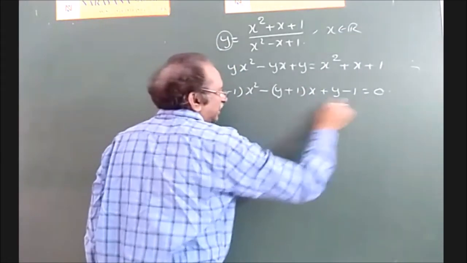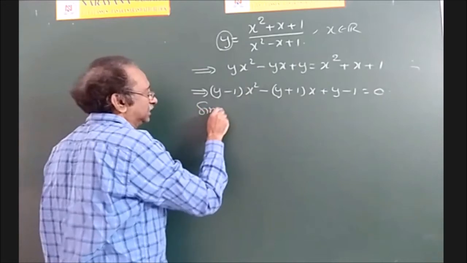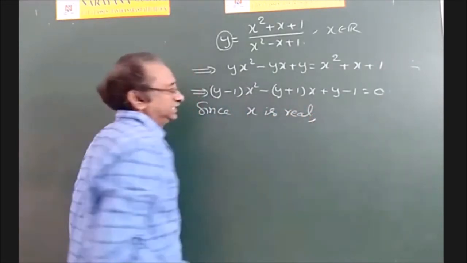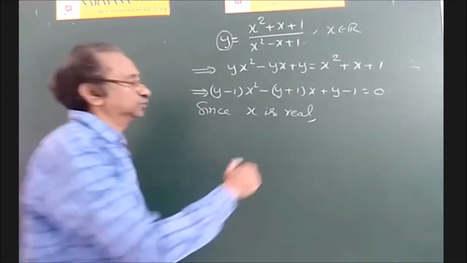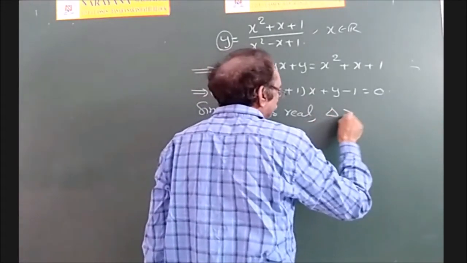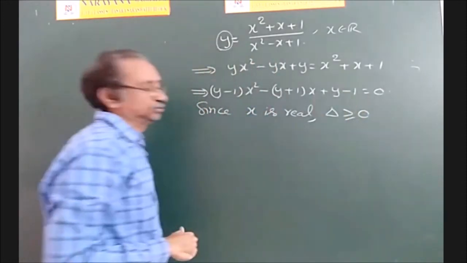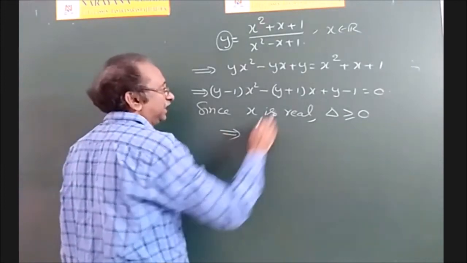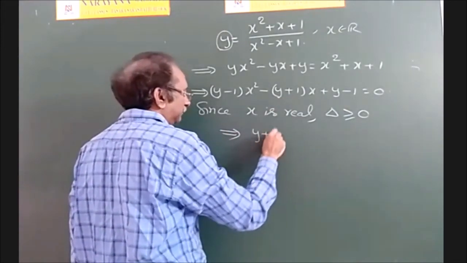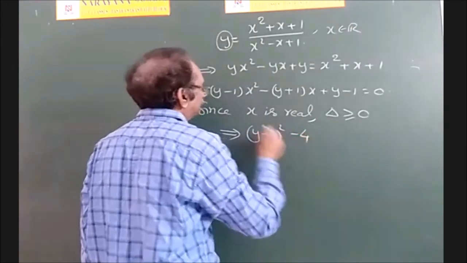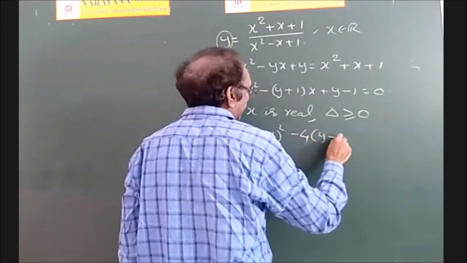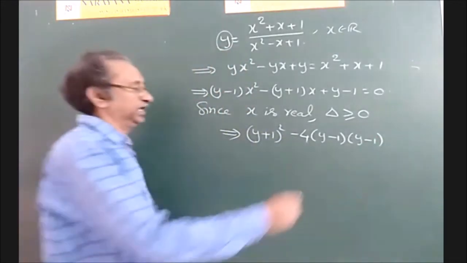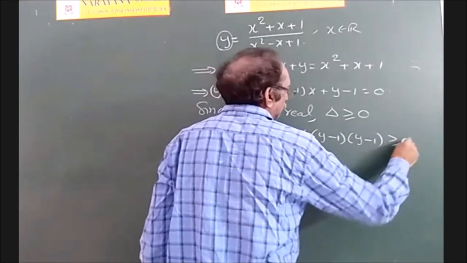Therefore, for this quadratic equation, since x is real, what is the nature of the roots? Discriminant must be greater than or equal to 0. So b square minus 4ac greater than or equal to 0.